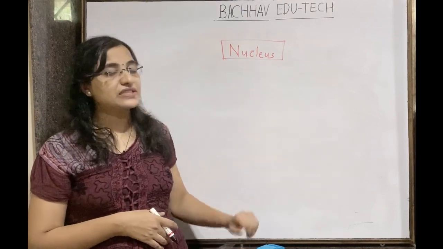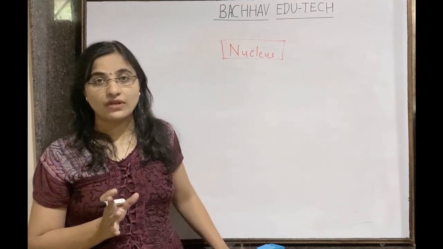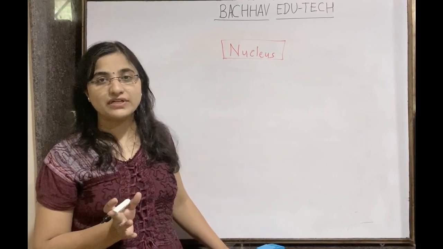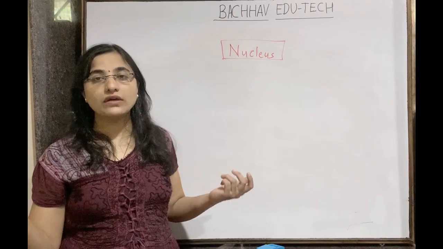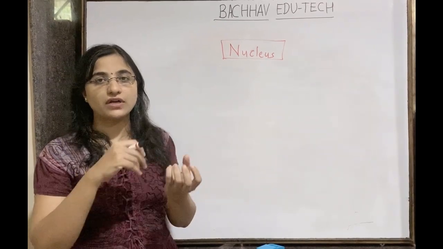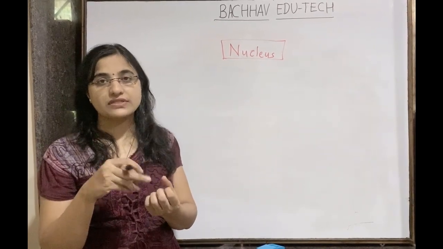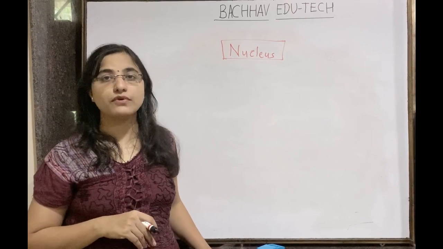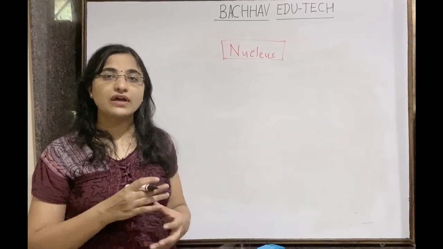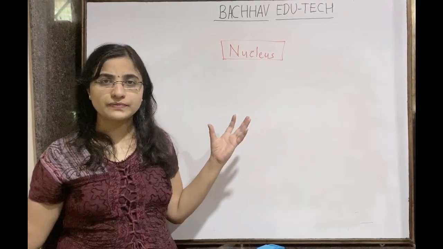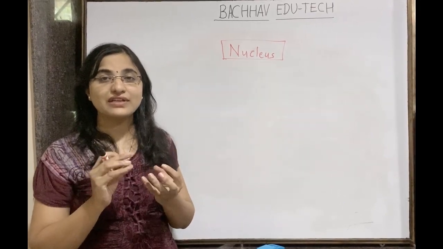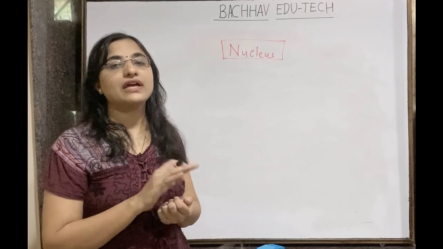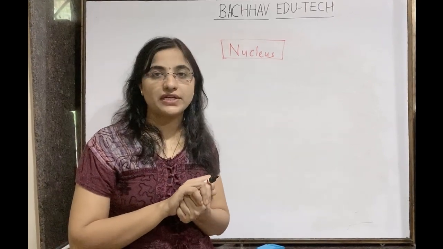Okay. So next, what about the chromatin? Chromatin is nothing but our genetic material, that is the DNA. Chromatin is the long thread of DNA which gets wound around proteins. Those proteins are the histone proteins. Some non-histone proteins are also there. Because the DNA is very long, it should get compacted in a single cell. In every cell it must be very compact, and that compact thing is nothing but the chromatin.